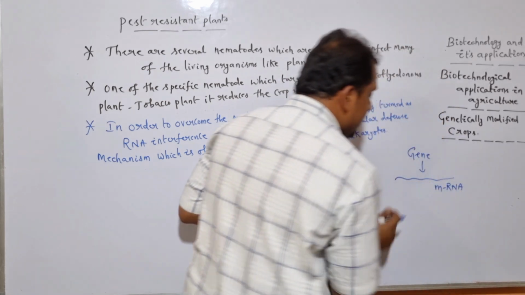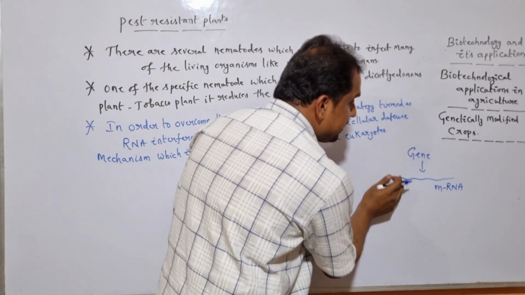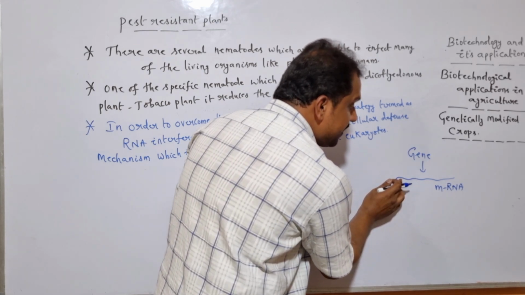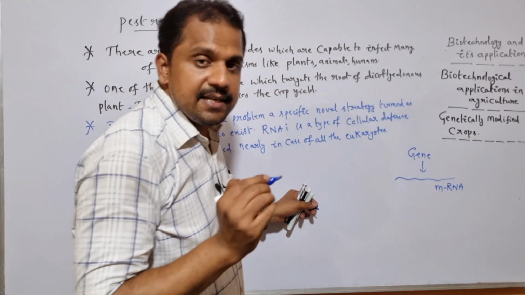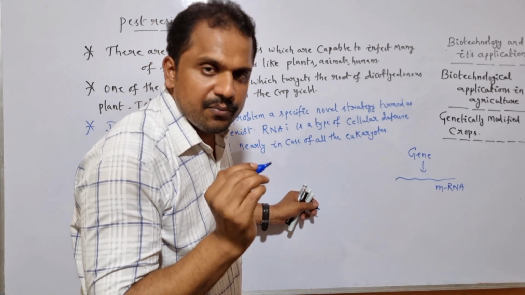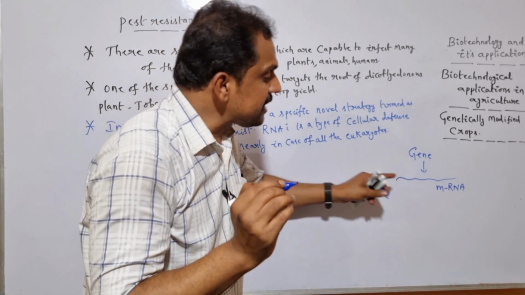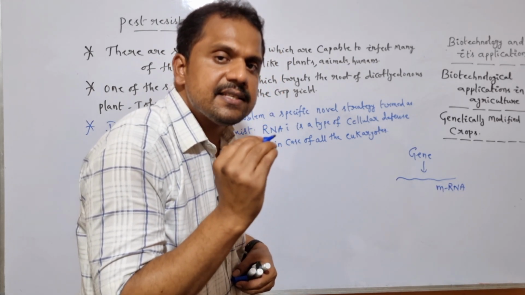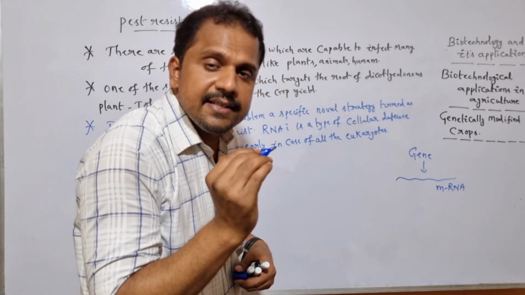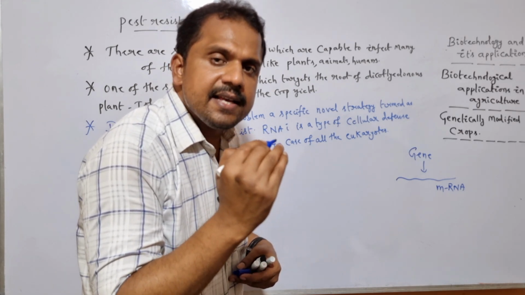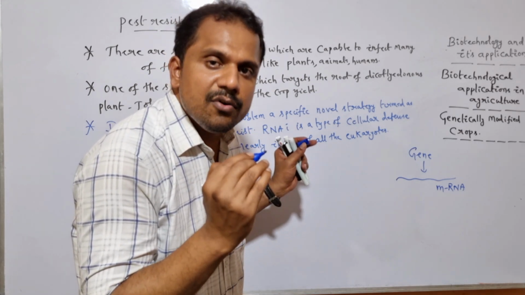Now here, once the specific mRNA which has been successfully synthesized during the transcription mechanism participates in the translation mechanism, it is capable of regulating the production of the specific protein. So once the specific protein has been successfully synthesized within the cytoplasm, it indirectly suggests that the disease-causing gene has successfully expressed within the host plant.